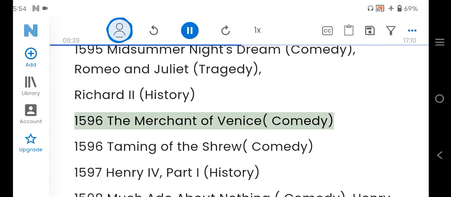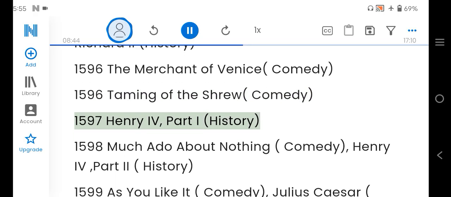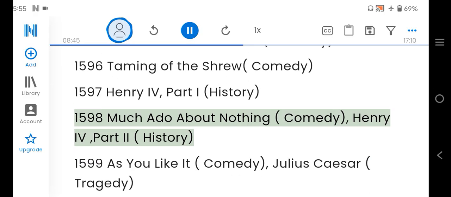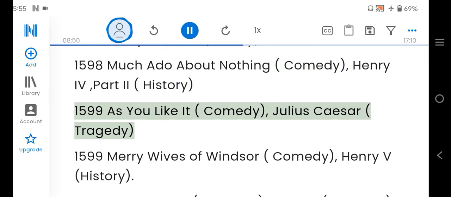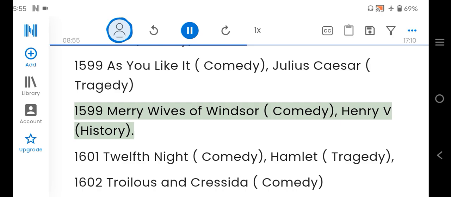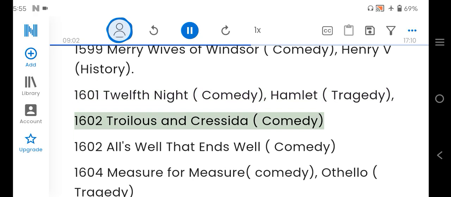1596 The Merchant of Venice, Comedy. 1596 Taming of the Shrew, Comedy. 1597 Henry IV, Part 1, History. 1598 Much Ado About Nothing, Comedy, Henry IV, Part 2, History. 1599 As You Like It, Comedy, Julius Caesar, Tragedy. 1599 Merry Wives of Windsor, Comedy, Henry V, History. 1601 Twelfth Night, Comedy, Hamlet, Tragedy.